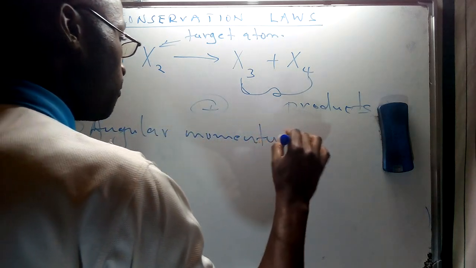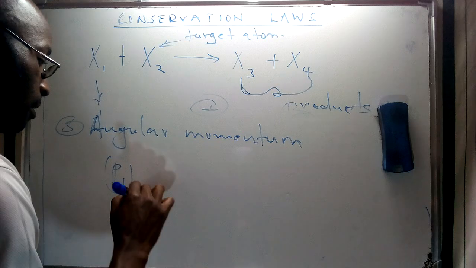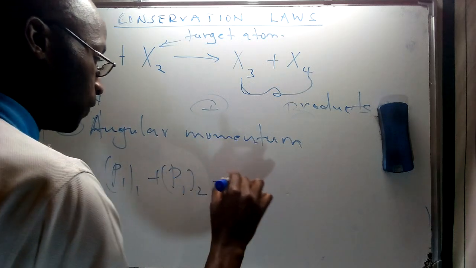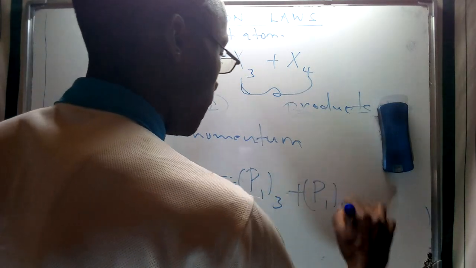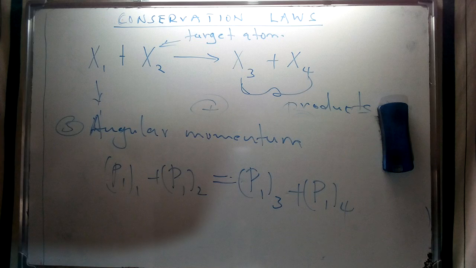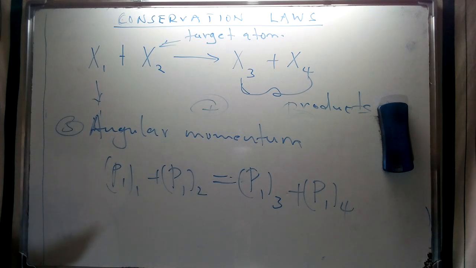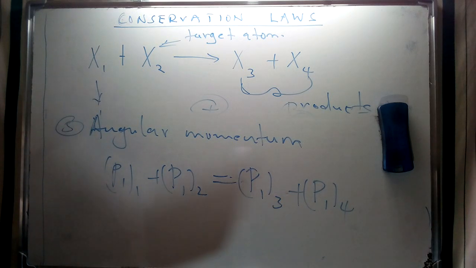But of course, it's going to be another measurable property that we're going to see. In this case, the total angular momentum of the system must also be conserved, whereby we're going to have momentum given as P1 plus P2 being equivalent to P3 plus P4, given as such. So this angular momentum as well is going to be conserved in this specific system. And these laws for the total mass, linear momentum, total charge, angular momentum, and the mass number are going to be some of the conservation laws that we're going to see being applicable in most nuclear reactions.